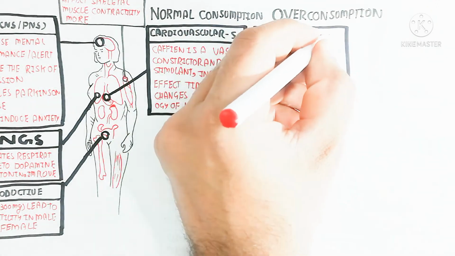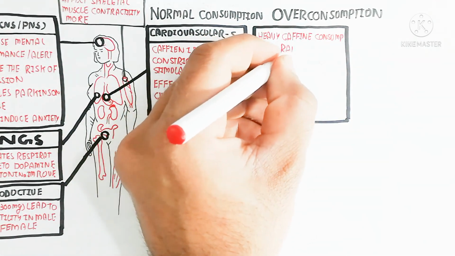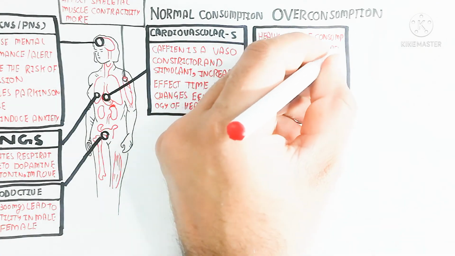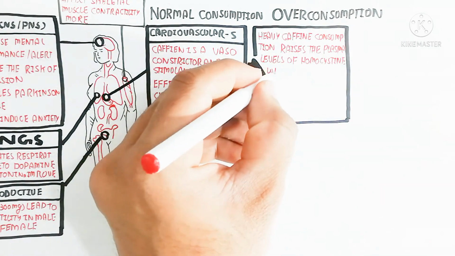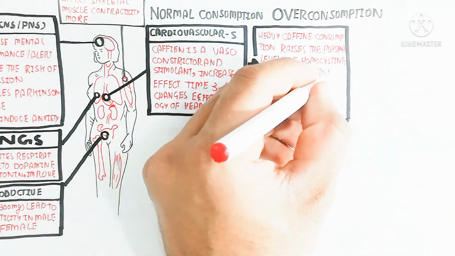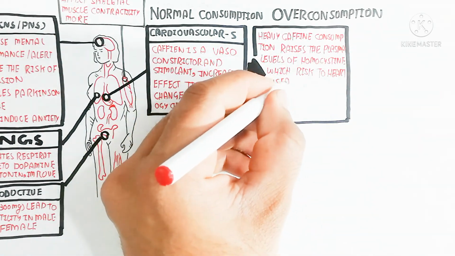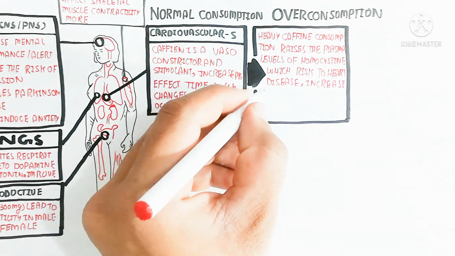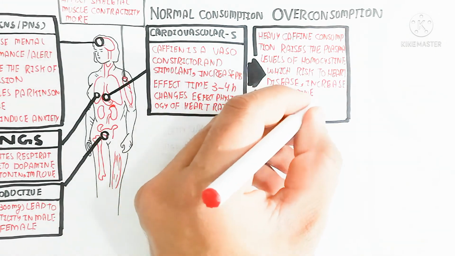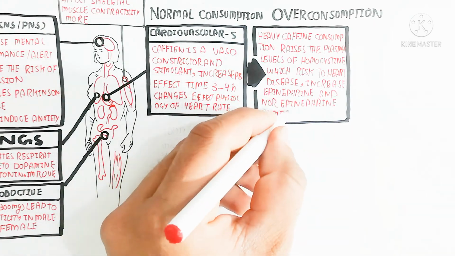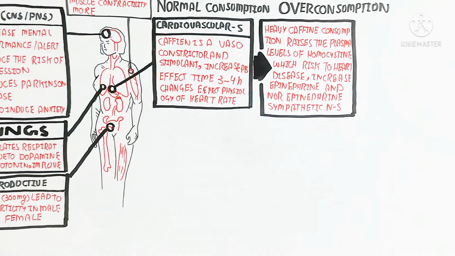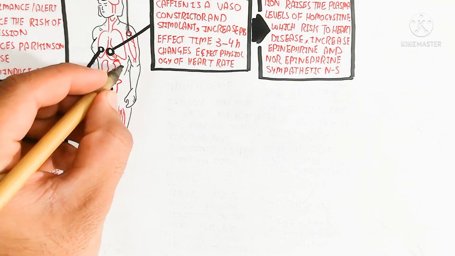On the other hand, epinephrine and norepinephrine are produced, and these neurotransmitters bind with the nervous system, but also with the liver and skeletal muscle, for the production of glucose.